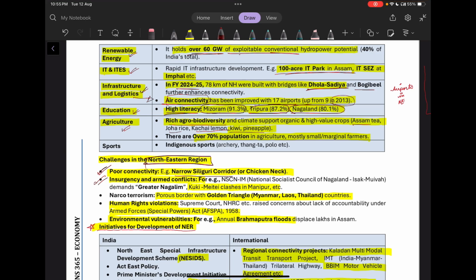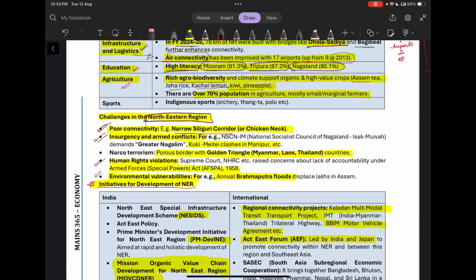Then we have narco-terrorism. The borders are very porous and in immense close proximity with the Golden Triangle, that is Myanmar, with Thailand and Laos. Then we also have human rights violations in the northeastern region due to the lack of accountability under the AFSPA Act of 1958. Then there are also vulnerabilities regarding the environment, like the annual Brahmaputra floods, which cause lakhs of people to be displaced from Assam.